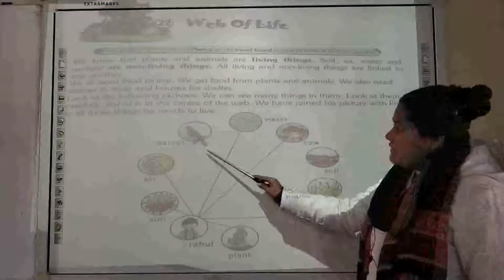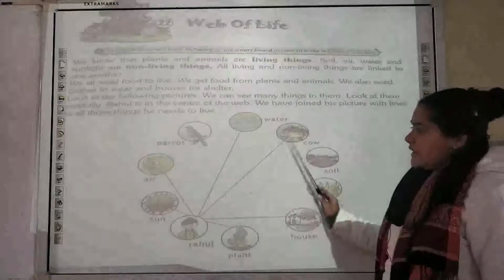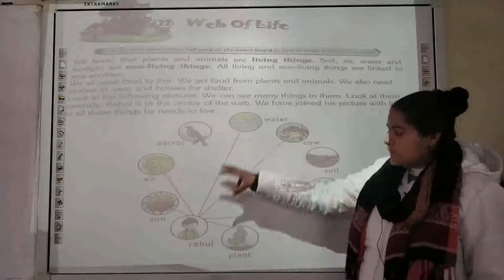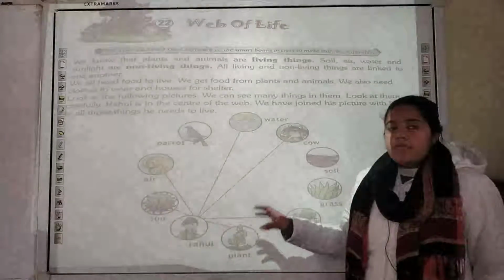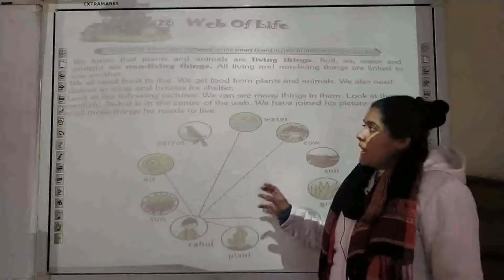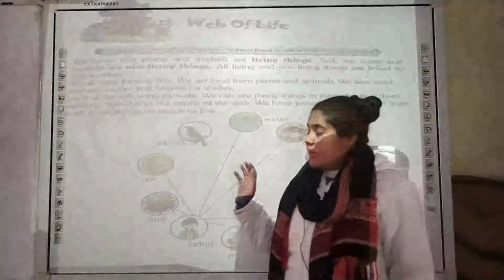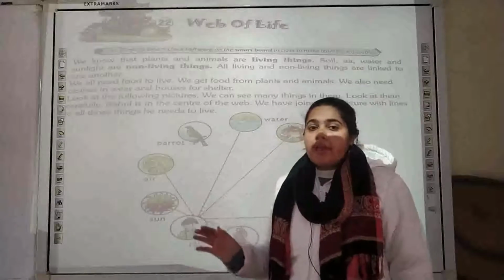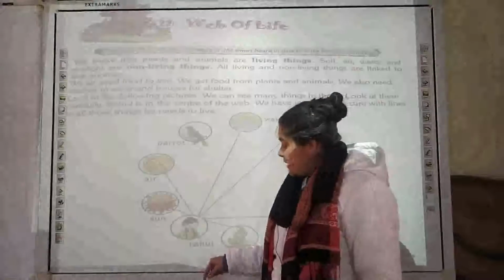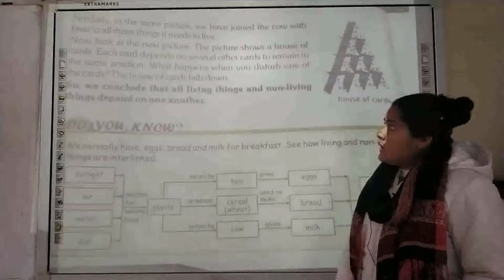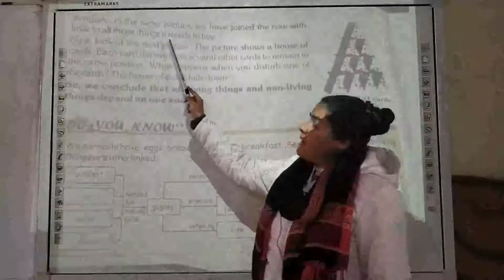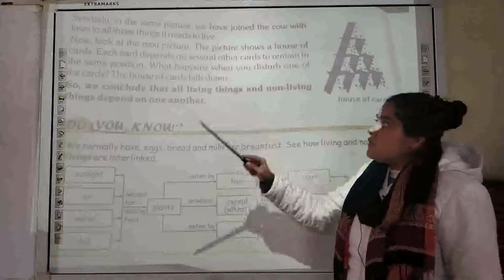Similarly, the various dotted lines also denote that these are interconnected. There are both living as well as non-living things present in this diagram, and we all are interconnected. This diagram shows us that not only plants and animals, but all animals, all human beings, all organisms require various important things to survive, and they are all interconnected. In a similar manner, the cow is also joined with the rest of the things which it requires to live.